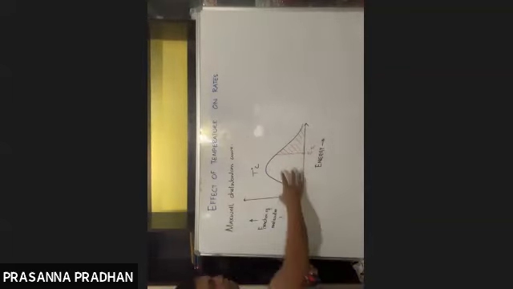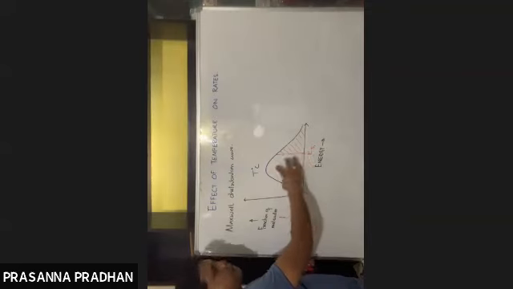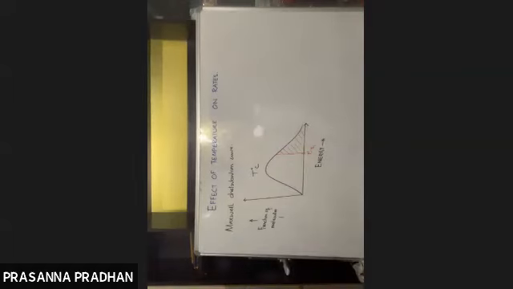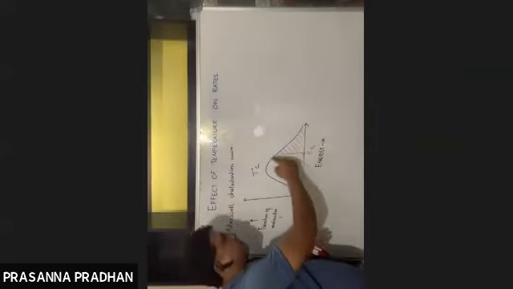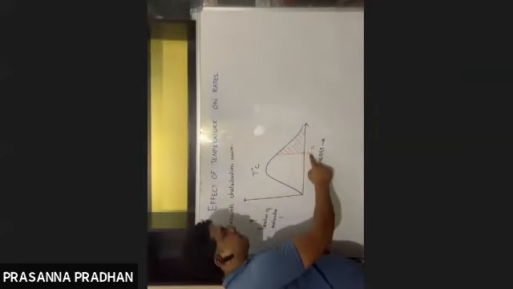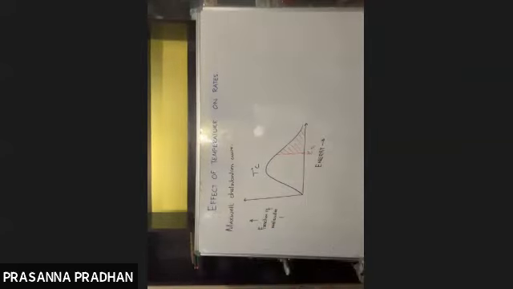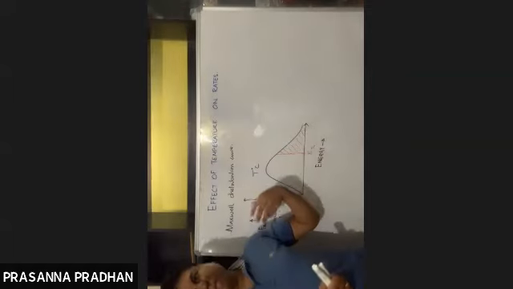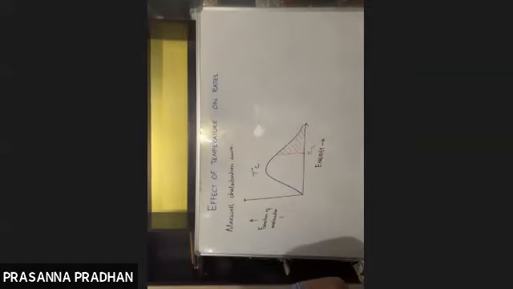Not the molecules lying to the left of this, because these molecules have energy less than threshold energy. The molecules under this curve, the unshaded portion of the graph, have energy less than threshold energy, so they will not be effective in giving the product. So only the molecules within this shaded region have energy greater than threshold energy, so they will form the product.